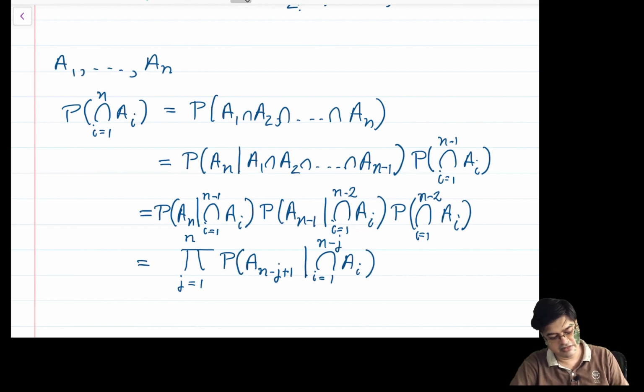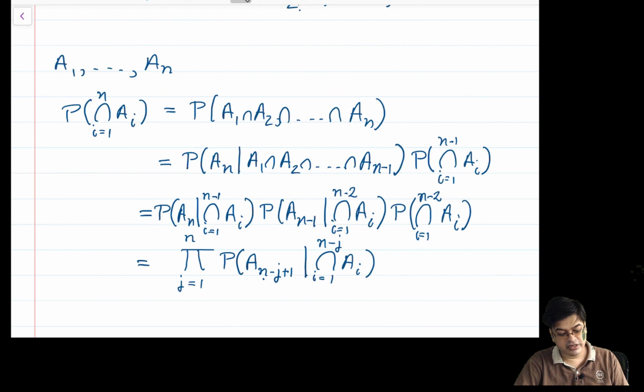And let us look at how the formulation goes. So it is actually probability of A n minus j plus 1. For example, when j is equal to 1, I am talking about AN given this probability of Ai. When you go with j equal to 2, it will be AN minus 1 and so on. When you put j equal to n, this intersection over n minus n, that is 0, will be an empty set.